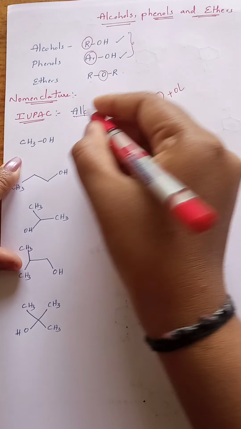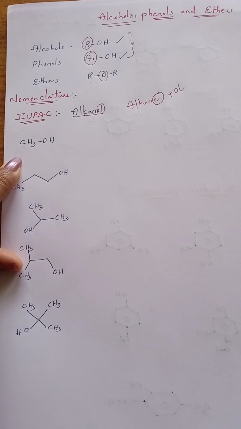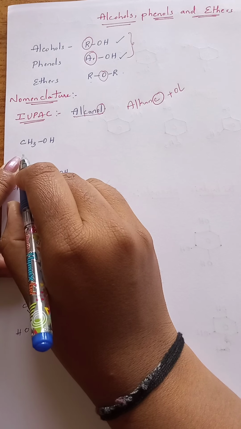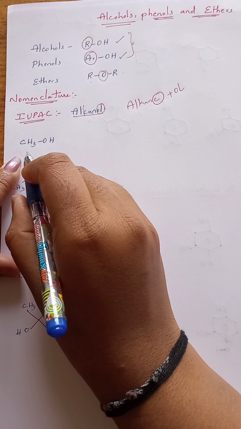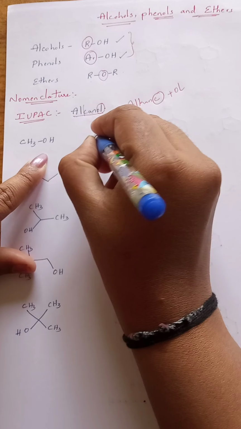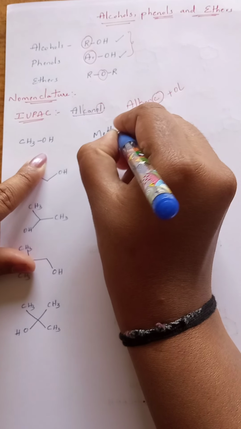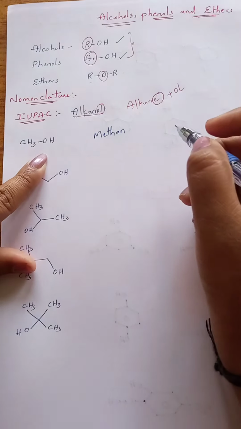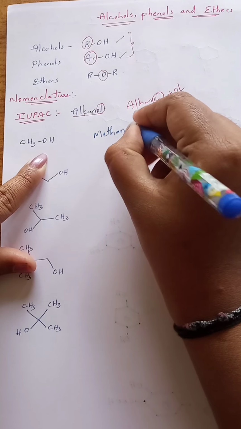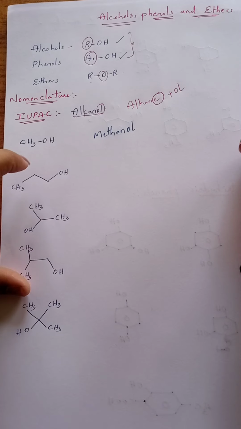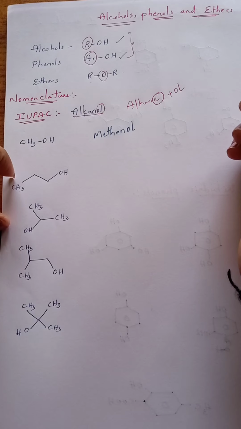See the first one. The alkane present here is methane. Methane plus ol gives methanol. To methane we are adding ol as a suffix, that is methanol. Methanol is the IUPAC name for this compound. Next we will see another one.